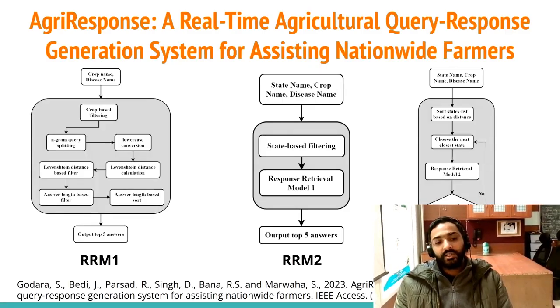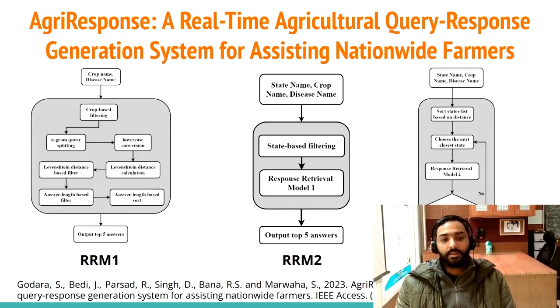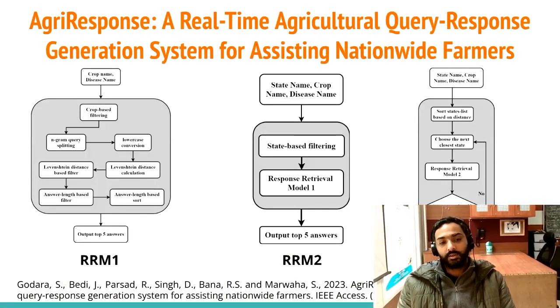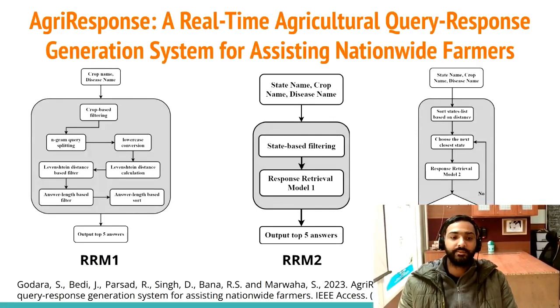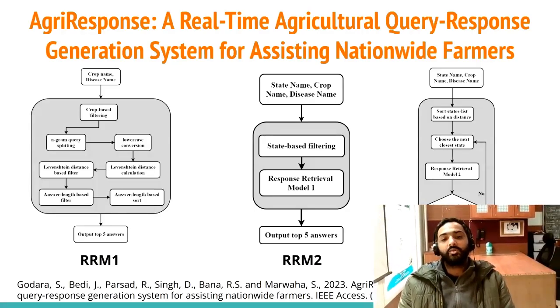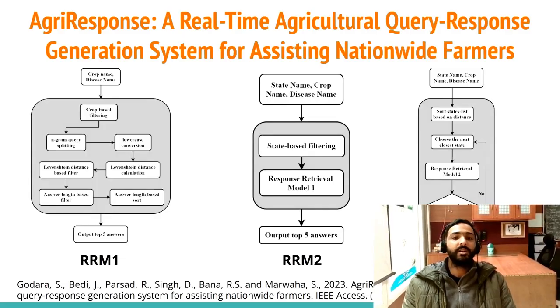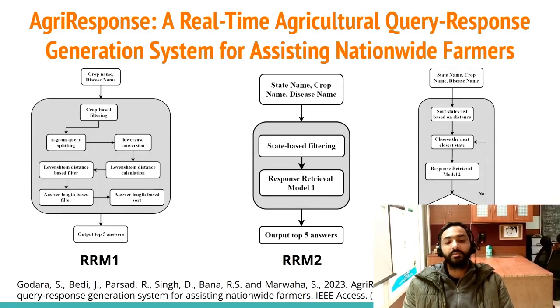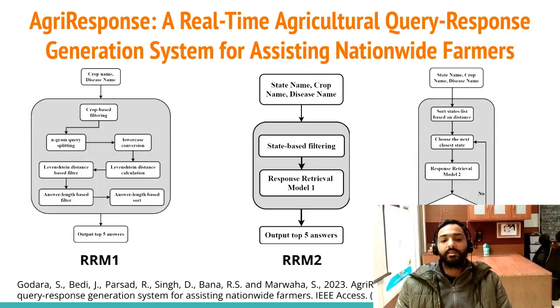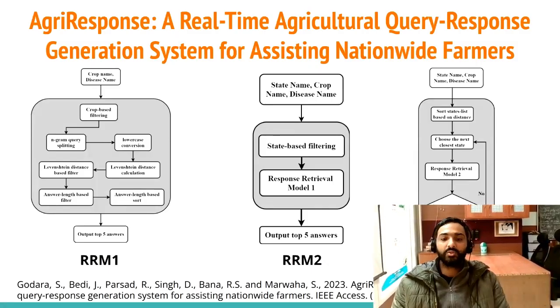So RRM1 includes multiple steps. The basic important module of RRM1 is the Levenshtein distance based calculation. This calculation helps to have an approximate matching of 2 strings or 2 terms. For example, if there is some spelling mistake in your data set, to some extent it can help to grab those questions also.